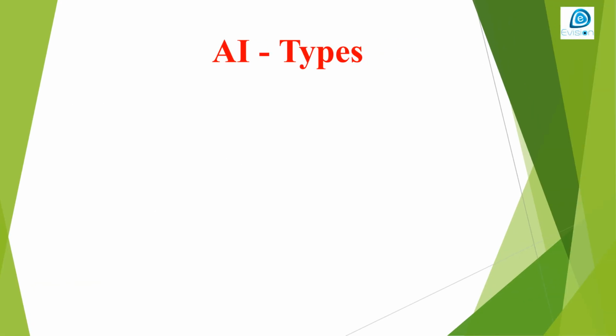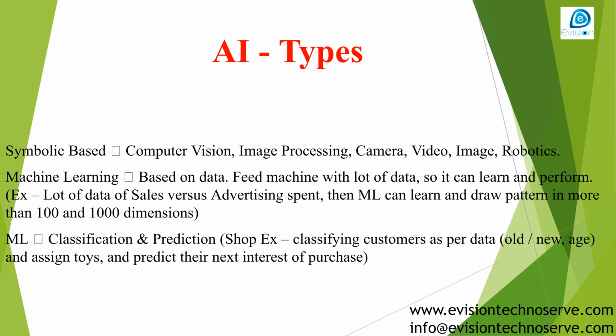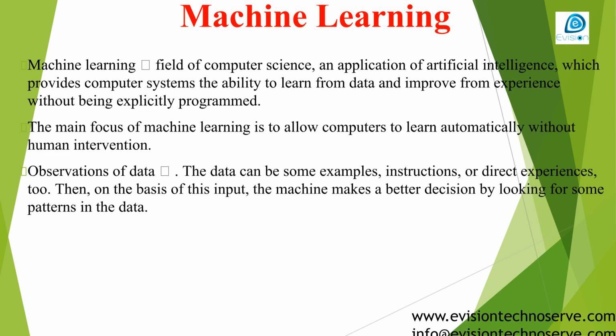AI can be broadly classified into two types. Symbolic-based AI includes computer vision, image processing, and robotics. Machine learning, on the other hand, is data-driven, allowing machines to learn patterns from vast amounts of data for tasks like classification and prediction. Machine learning is a subfield of computer science and an application of AI.